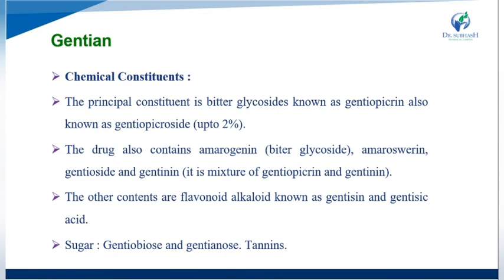Then the other contents are flavonoids and alkaloids, known as gentianine and gentisic acid, and sugars like gentiobiose and gentianose, and also tannins are present. So the main chemical constituent of gentian is the bitter glycoside, with some sugars, flavonoids, alkaloids and tannins also present.